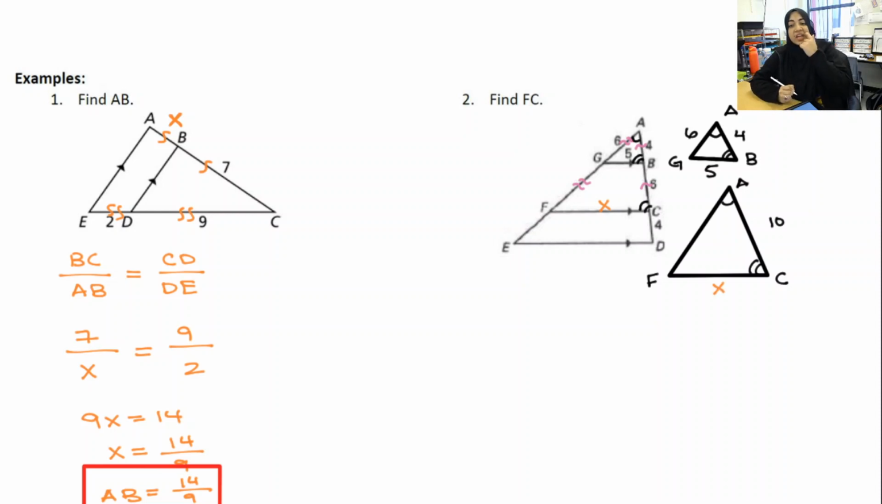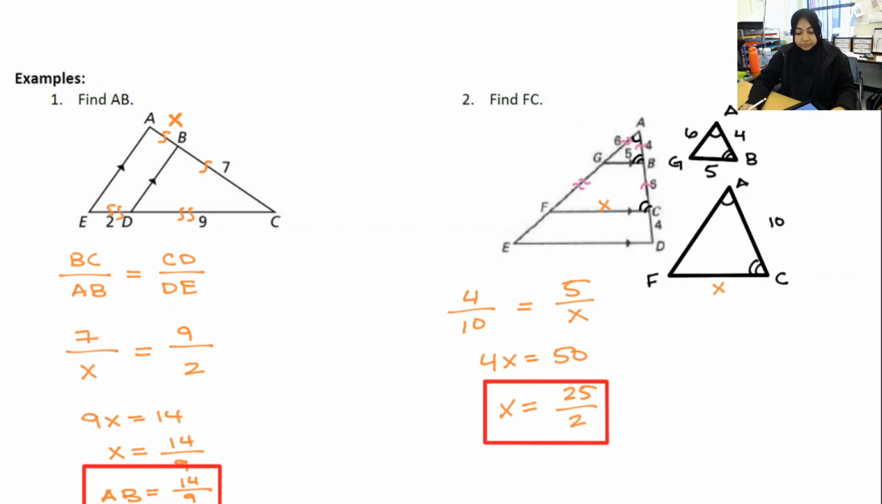X. And you're like, okay, well, how does this help me? Well, it helps me because now I've got angle, angle. I can see that my triangles are similar by angle, angle. So now I can just set up my proportion like I've been doing. I can say 4 over 10 is equal to 5 over X. 4x is equal to 50, which means x is equal to 12.5, or you can say 25 over 2, which is what I am going to do. All right, let's do another one.